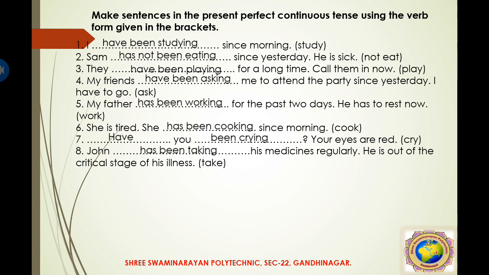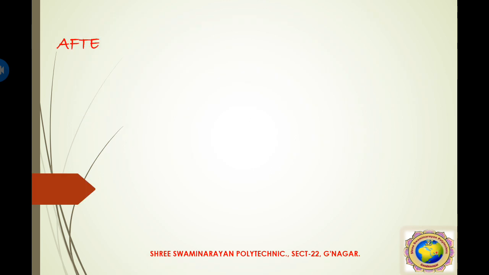So it is simple. Every student must understand how we make the present perfect continuous tense for a given verb in the bracket. This type of example will be asked in the university or GTU exam paper, so you have to practice a lot.